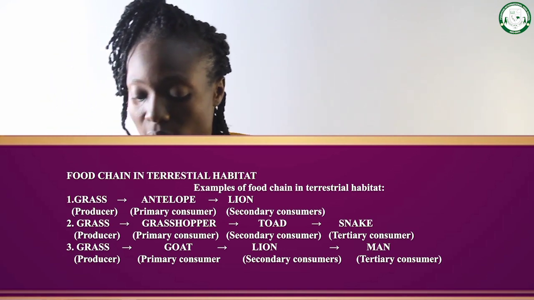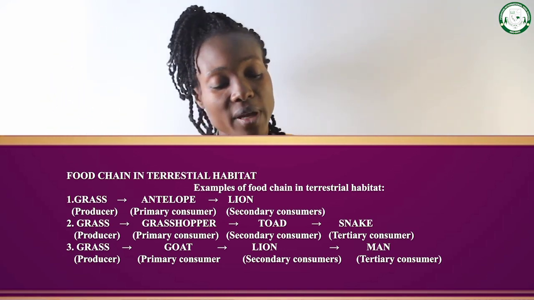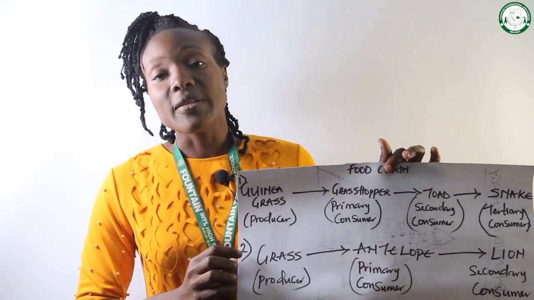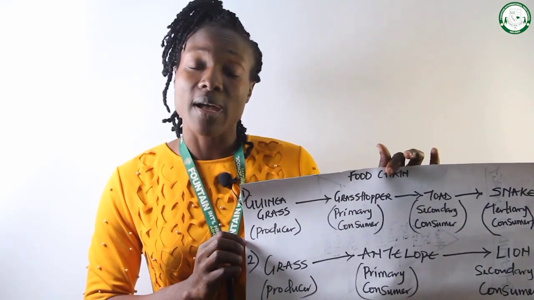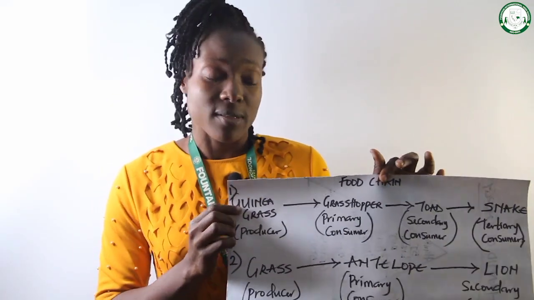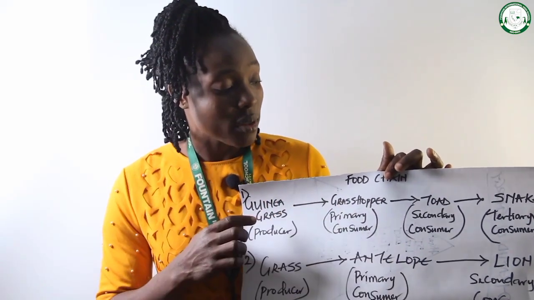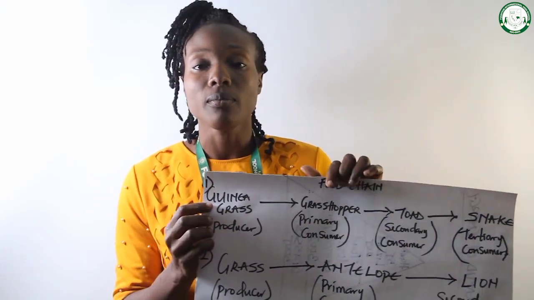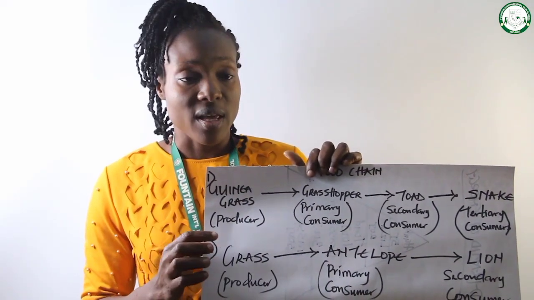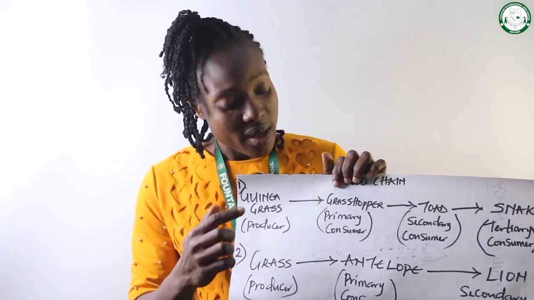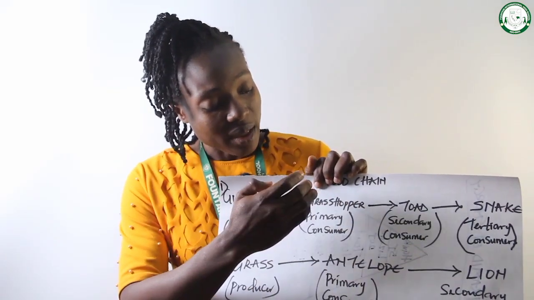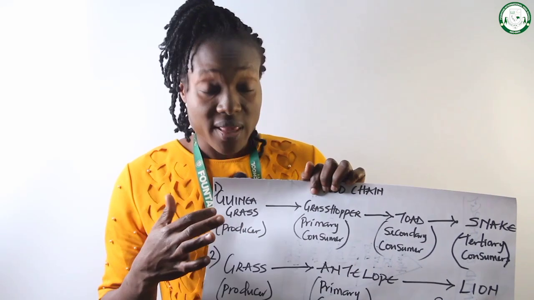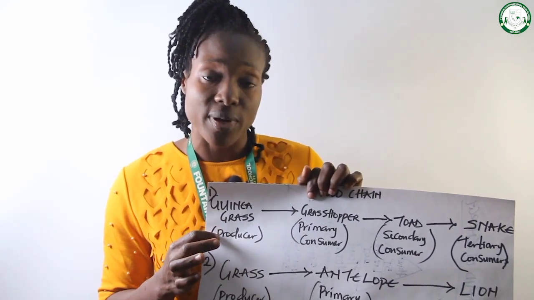Now this is an example of a food chain. If you look at this first food chain, my first example here, we have the guinea grass, followed by the grasshopper, then we have the toad, and lastly the snake. Now the producer is the guinea grass. The consumers are the grasshopper, toad, and snake. They are all consumers.